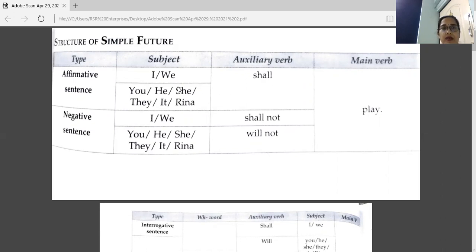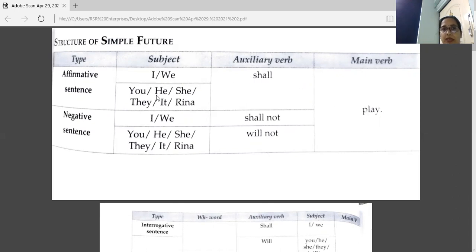First, we have the affirmative sentence here. Now subject, we have I and we. Auxiliary verb, here we have shall. And here the main verb is play, first form of verb. Your sentence is I shall play.